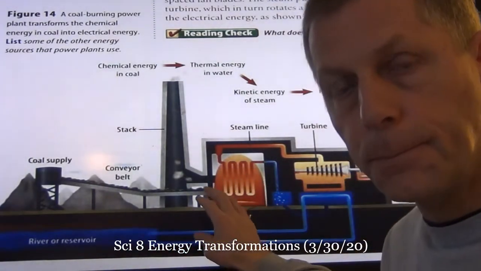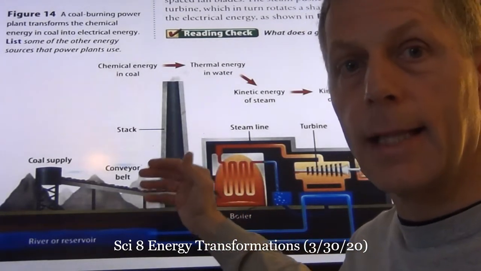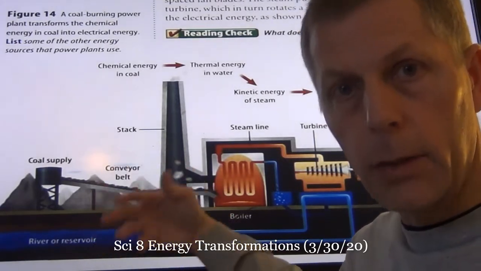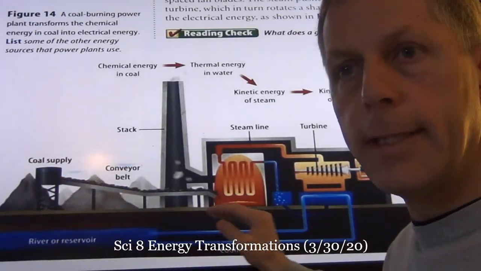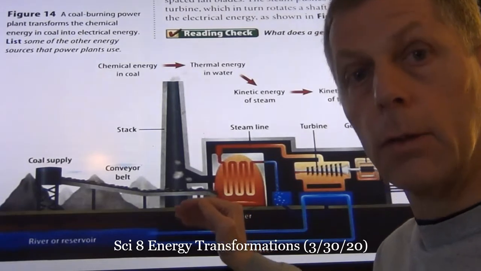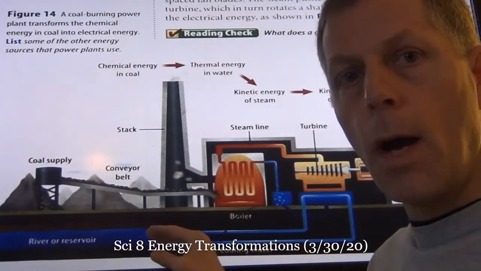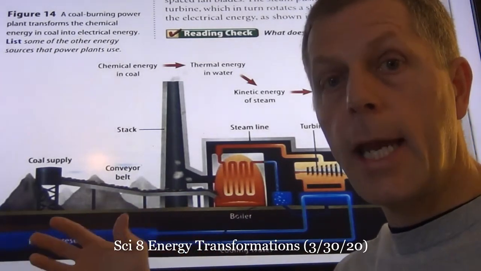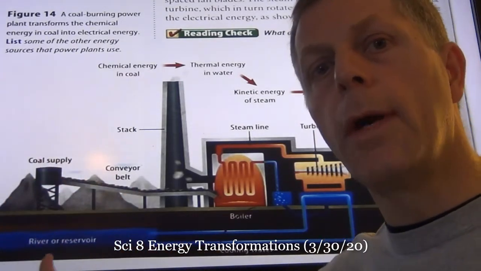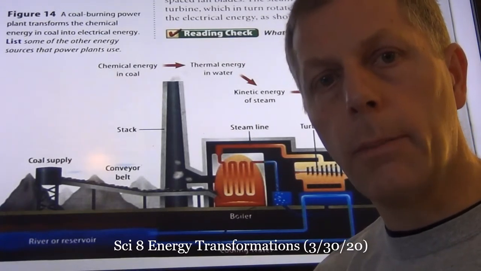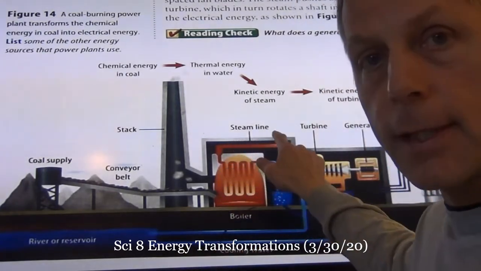As the water comes in, it changes from liquid form into steam. Now we know that steam has a lot more energy because the molecules are moving much faster than the coals that are in a solid state. So we take this water in a liquid state, where the molecules move a little bit faster than in the solid state. Now, when we heat that water, it's going to phase change from a liquid to a gas. Gas particles have much more energy than regular liquid particles. That energy we know that is moving is kinetic energy. So we have the steam line.